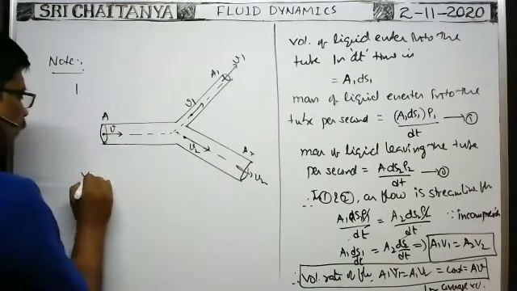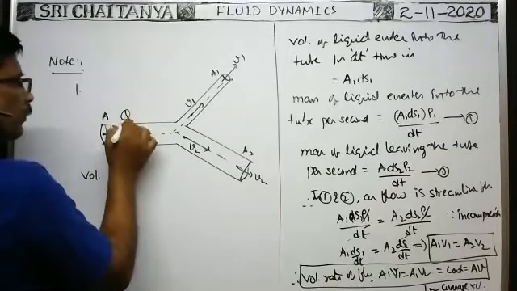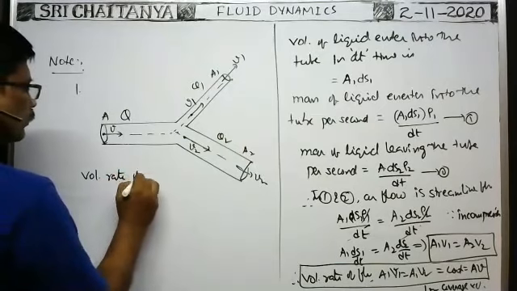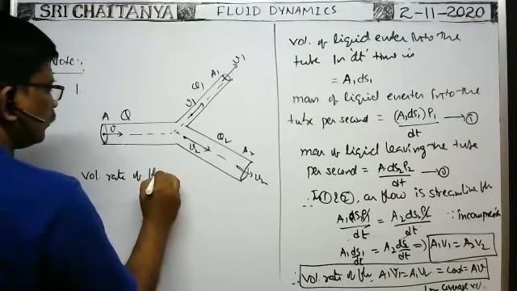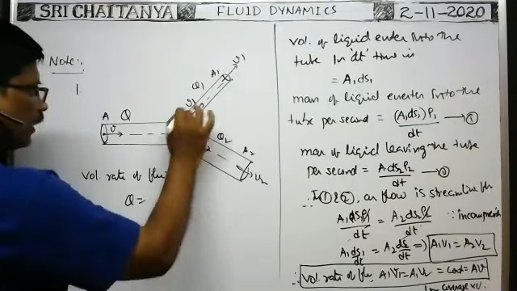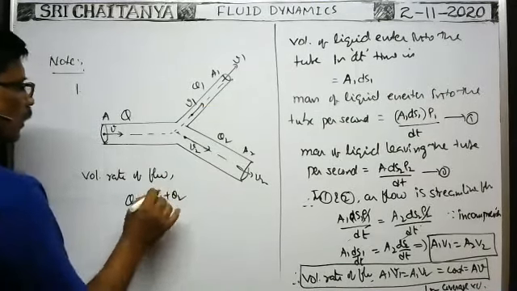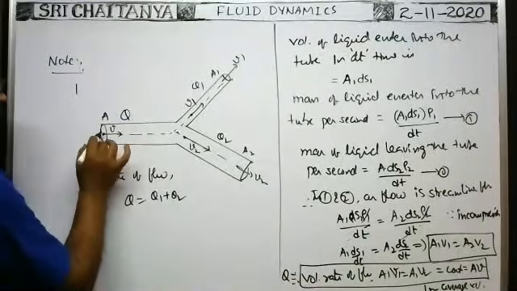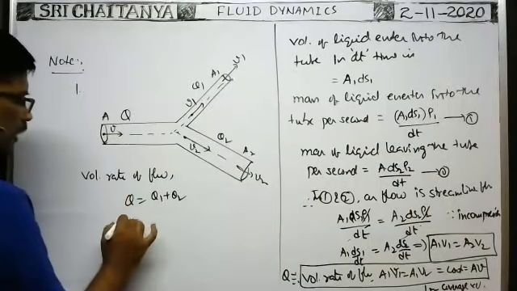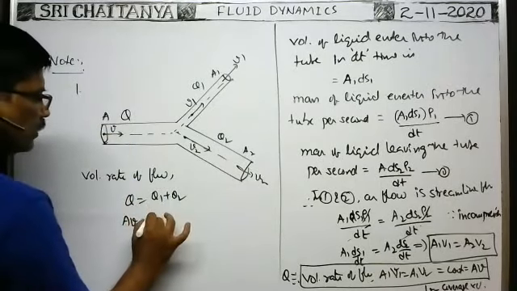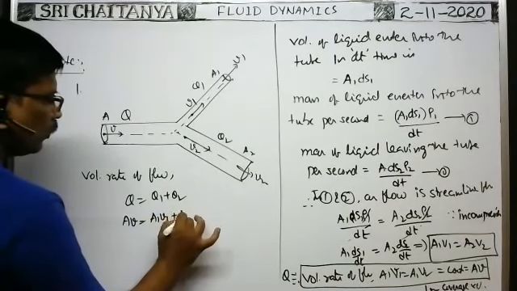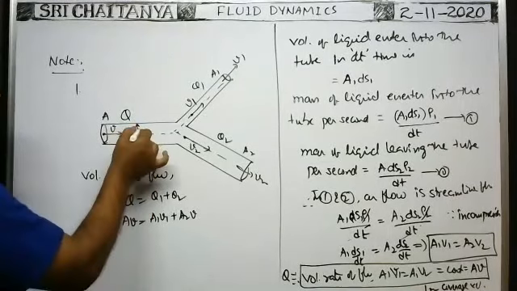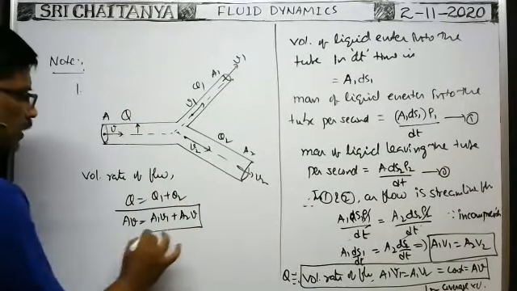That's why the volume rate of flow of the fluid entering is Q, here Q1, here Q2. Q is equal to Q1 plus Q2, since it is divided into two parts. Q means the volume rate of flow. The volume rate of flow Q is equal to the area of cross section times the average velocity of the fluid, AV, which is equal to Q1 means A1 V1 plus Q2 means A2 V2. If you are given the radius of the tube, then the area of cross section is pi r square. So this is the formula.